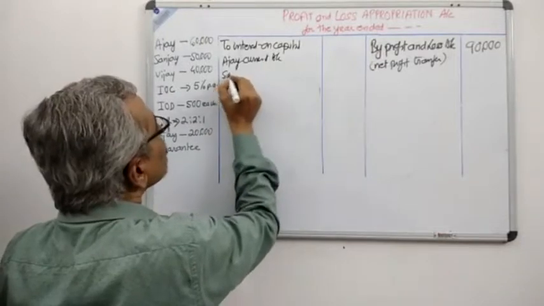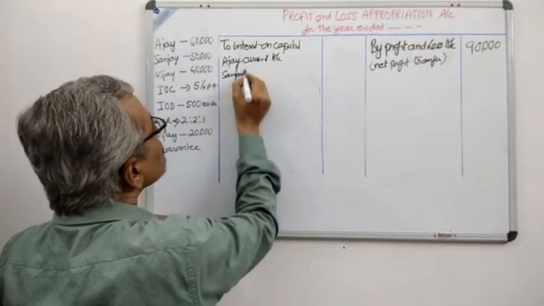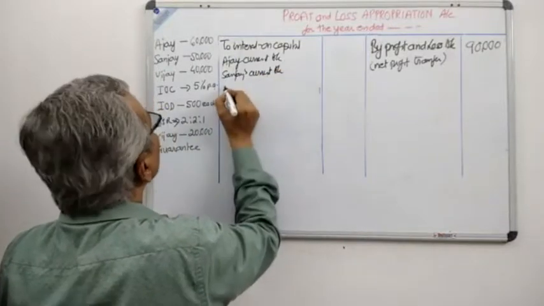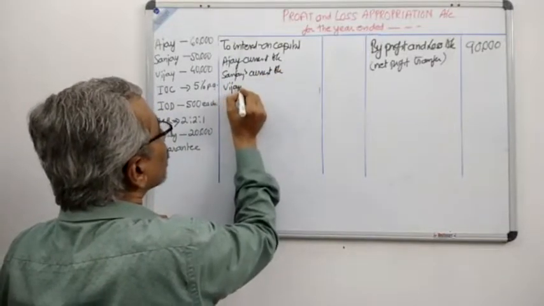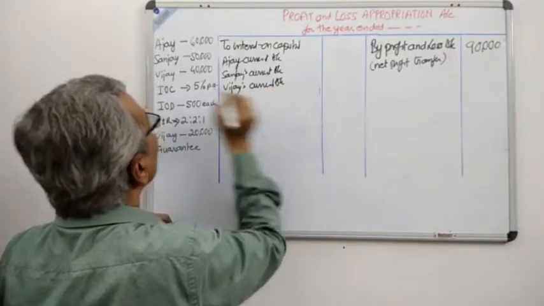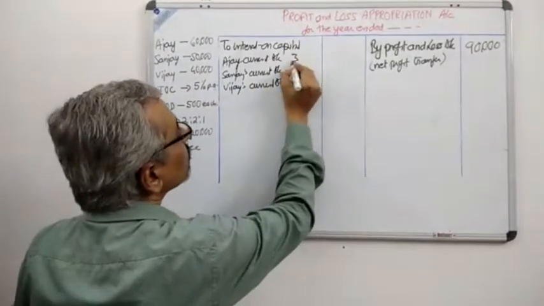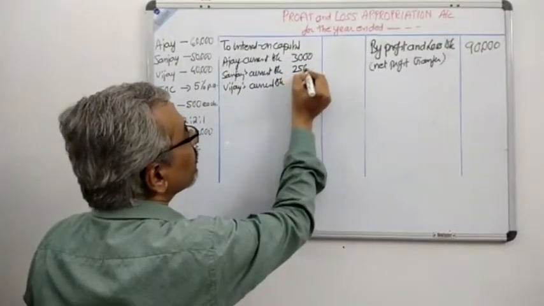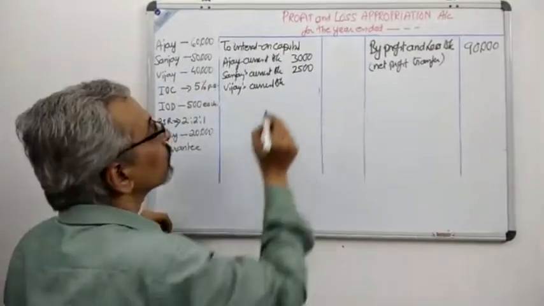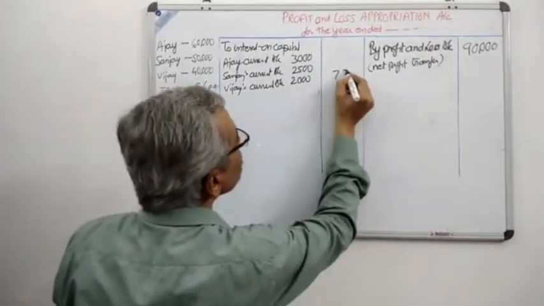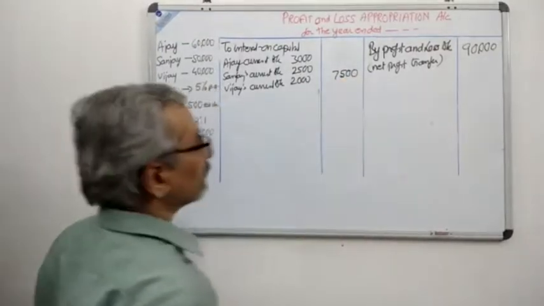Then we have Sanjay's current account and we have Vijay's current account. So what is the amount? 3,000, 5% of 60,000, 2,500, 5% of 50,000 and 2,000, 5% of 40,000. That gives us a figure of 7,500.